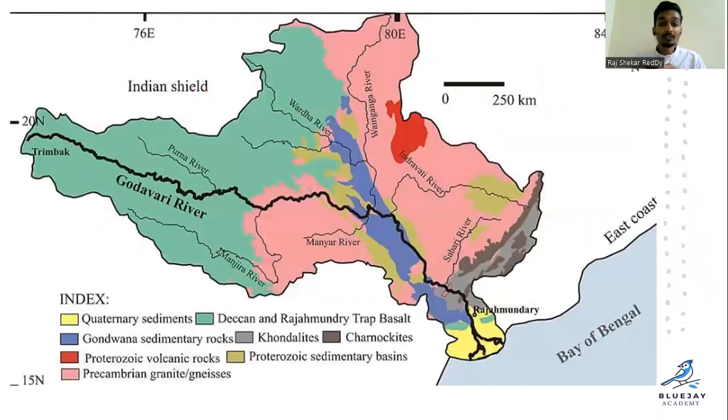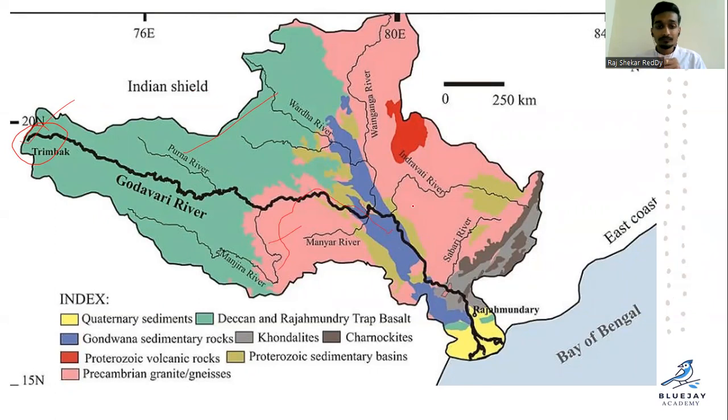Clear? And coming to this, it is the Godavari river map. It originates at Triambakeshwar in Nasik district of Maharashtra. Mostly it is blue. It is part of the Deccan trap basalt. So basaltic, the Deccan trap, followed by the purple patch, the Precambrian granite. So this region is where the Telangana region lies, right? We already discussed that the Precambrian era is almost 40,000 years back, and the rocks found here belong to the Precambrian era, right?